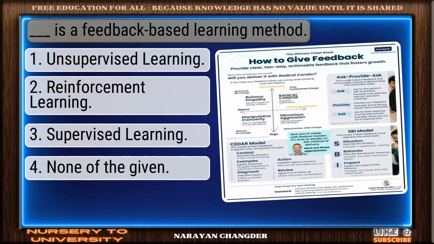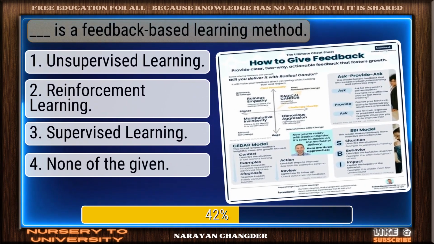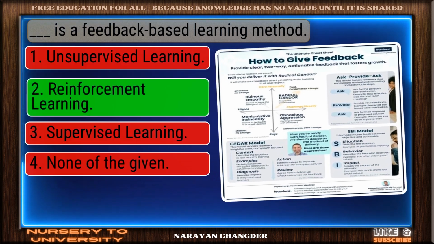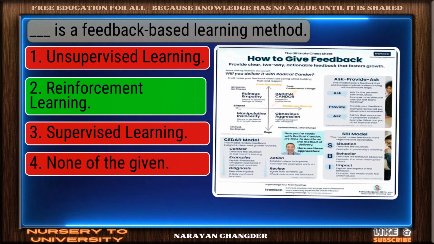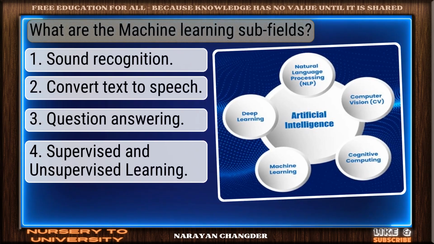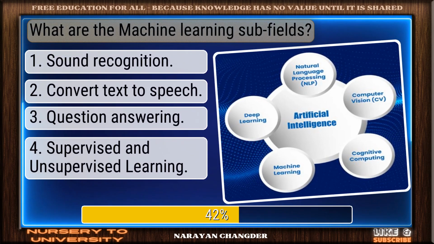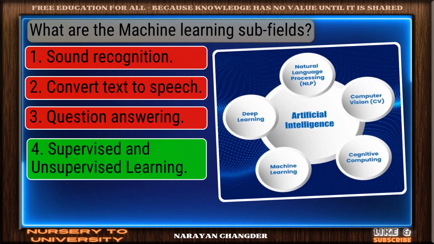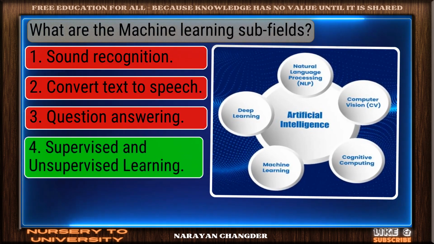Question number 13. Dash is a feedback-based learning method. You're right. Reinforcement learning is the correct answer. Question number 14. What are the machine learning subfields? On track. Supervised and unsupervised learning is the correct answer.